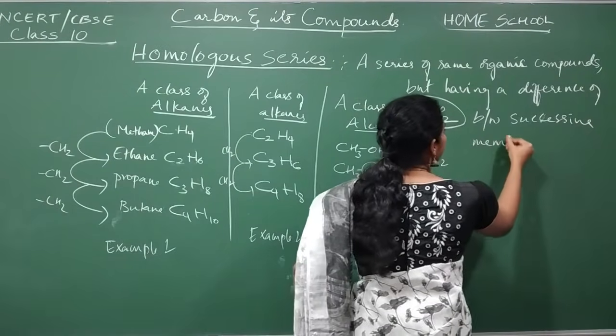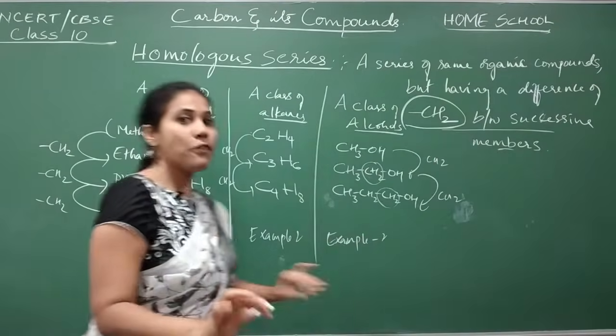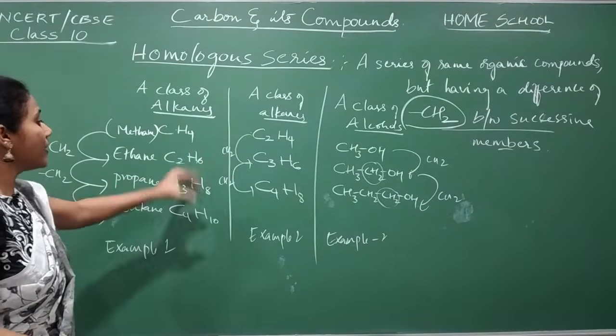Okay, this word is very important. Having a difference of CH2 between successive members. Successive member means first and second, second and third, third and fourth.